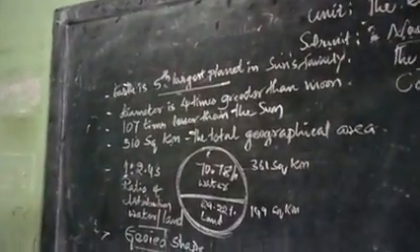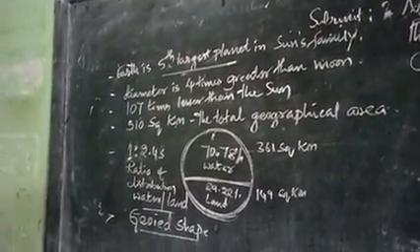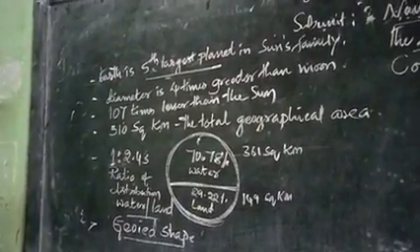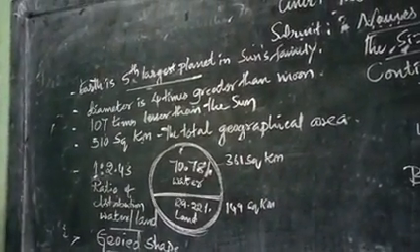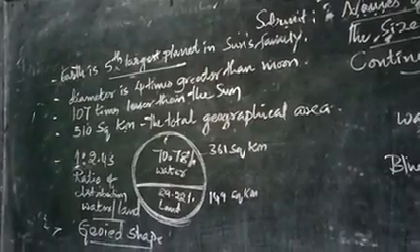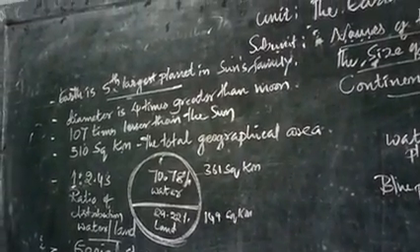Earth is the fifth largest planet in the Sun's family.